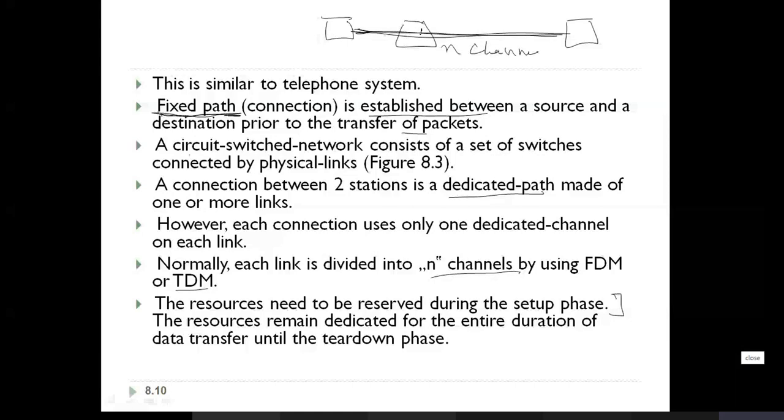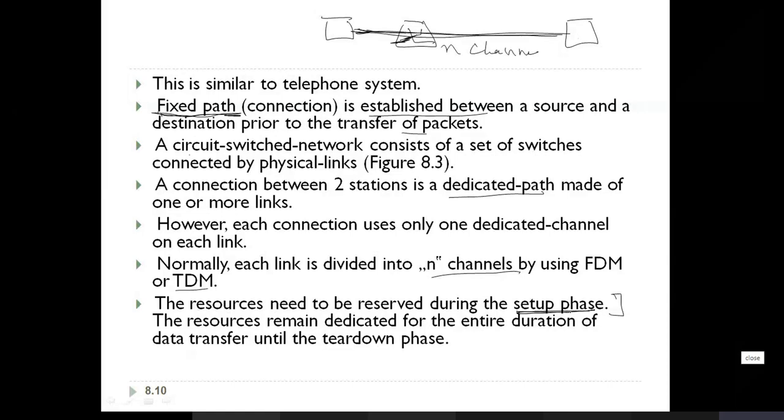Then switching processing time: whatever data it receives, it has to process, so that time is reserved. Then input and output ports are reserved. So it has to make a reservation of the resources once the setup phase is done. Setup phase is nothing but connection establishment. Whenever connection establishment is done successfully, the resources are reserved for those two devices for communication.